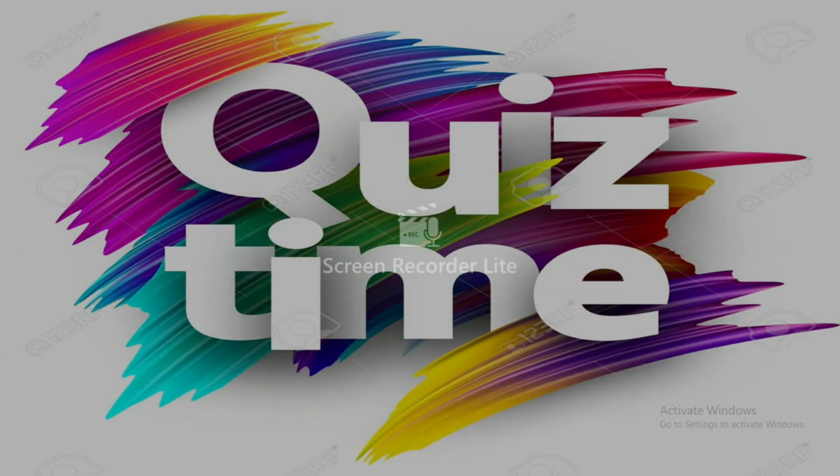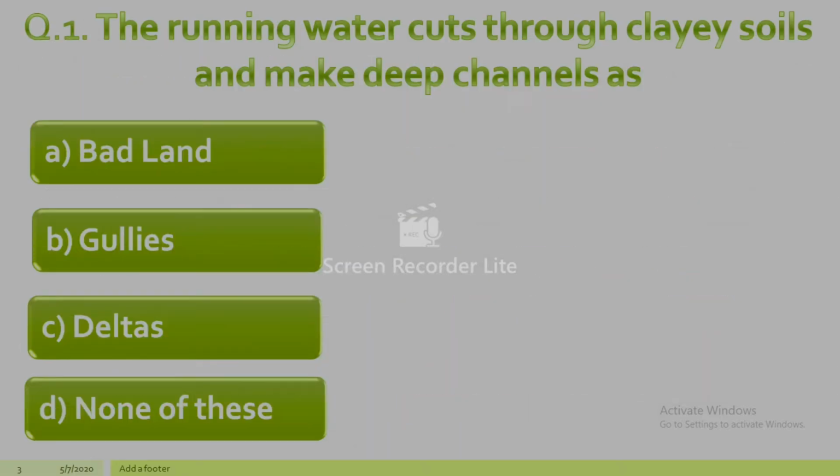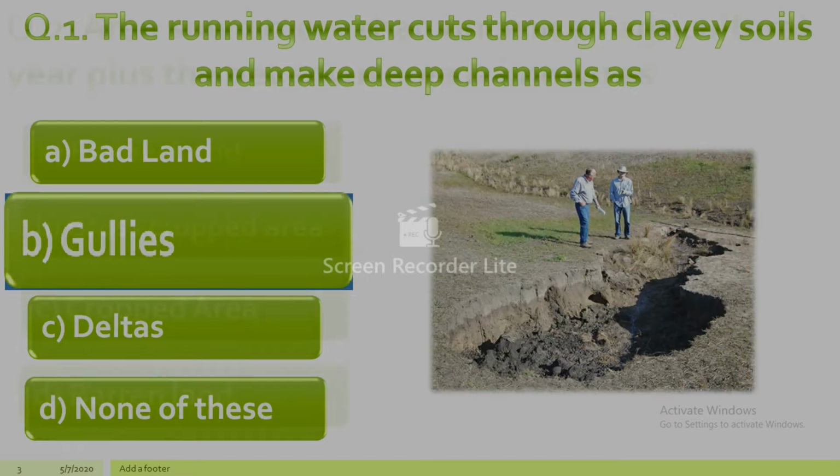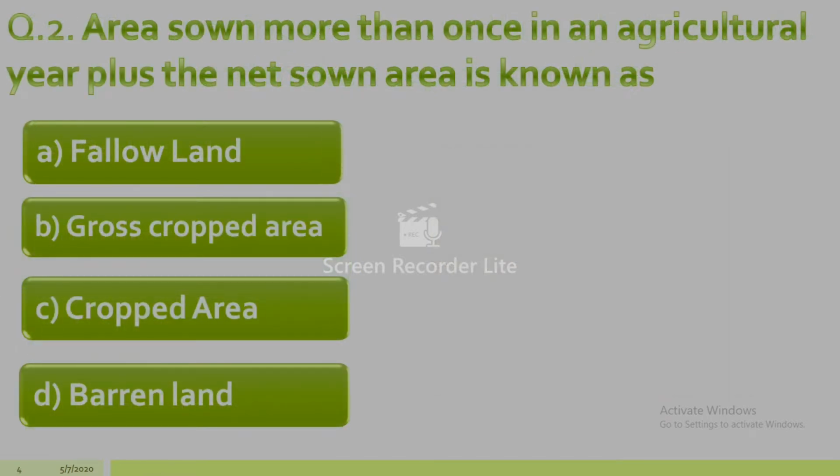So here's question number 1. The running water cuts through clay soils and make deep channels as A. Badland, B. Gullies, C. Deltas, D. None of these. And the correct answer is B. Gullies. Next. Area sown more than once in an agricultural year plus the net sown area is known as